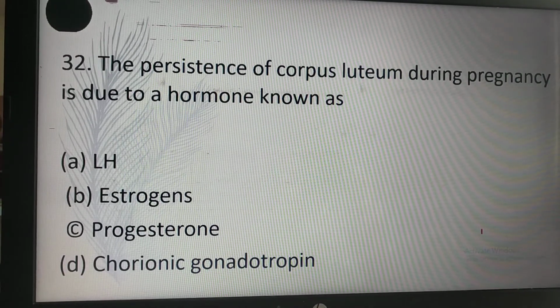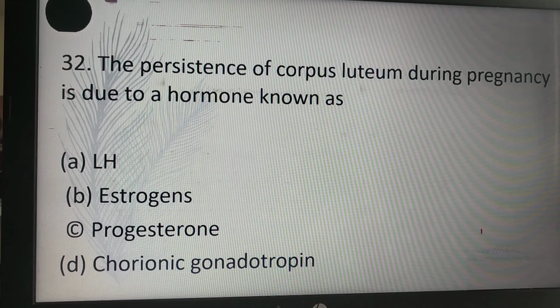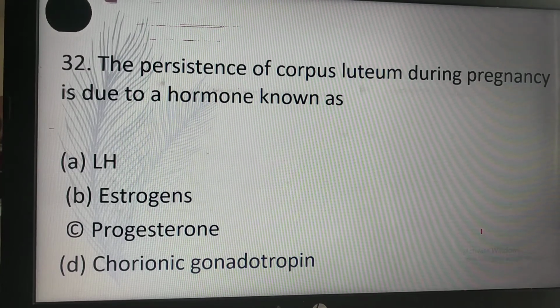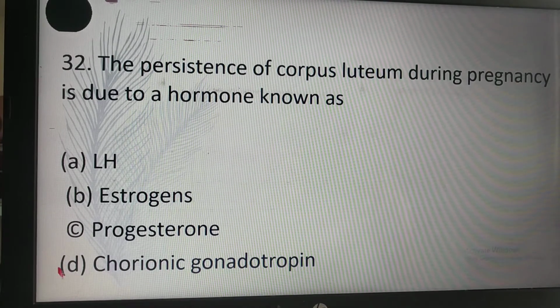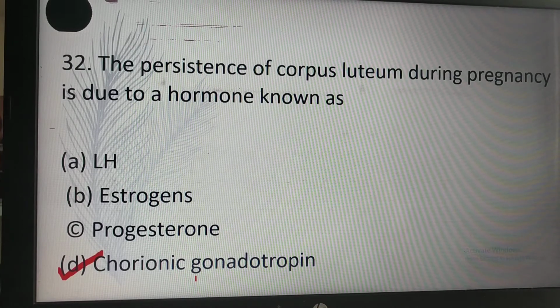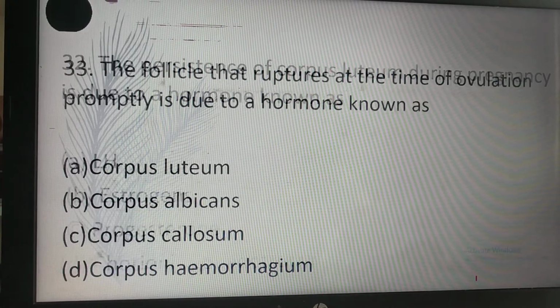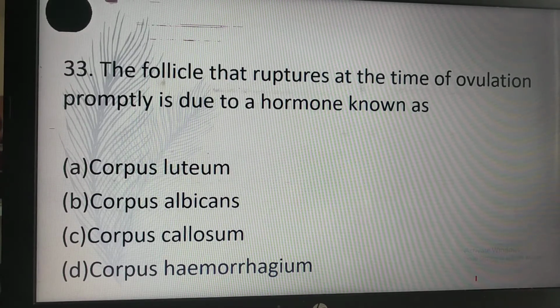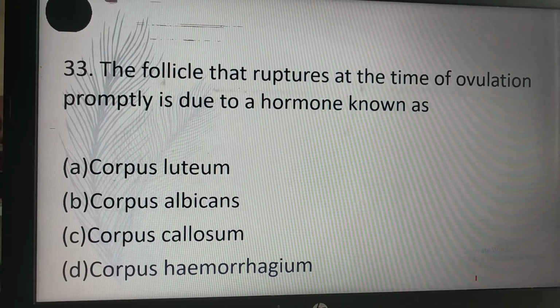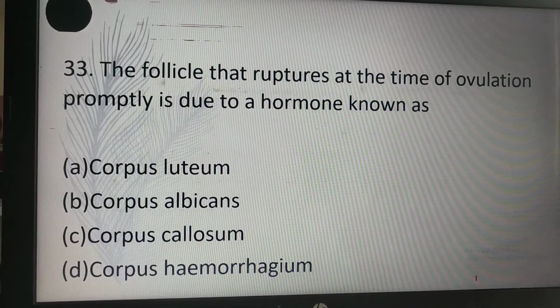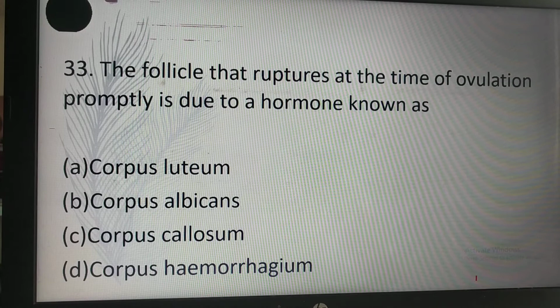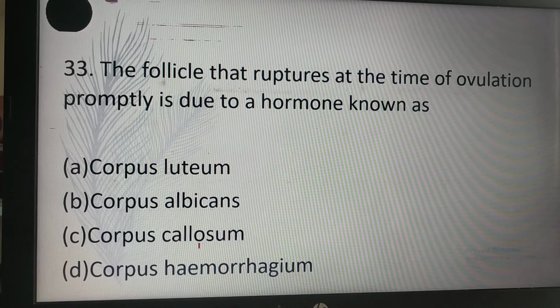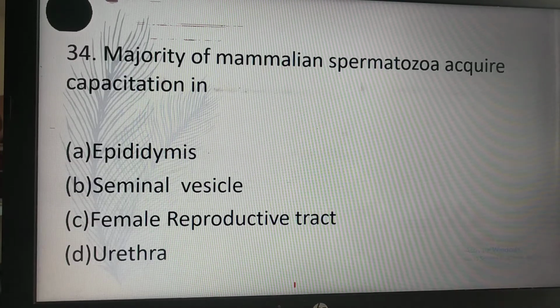The persistence of the corpus luteum during pregnancy is due to a hormone known as: LH, estrogen, progesterone, chorionic gonadotropin. So D, chorionic gonadotropin, is the correct answer. The follicle that ruptures at the time of ovulation promptly becomes: corpus luteum, corpus albicans, corpus callosum, or corpus haemorrhagicum. So D is the correct answer, corpus haemorrhagicum.